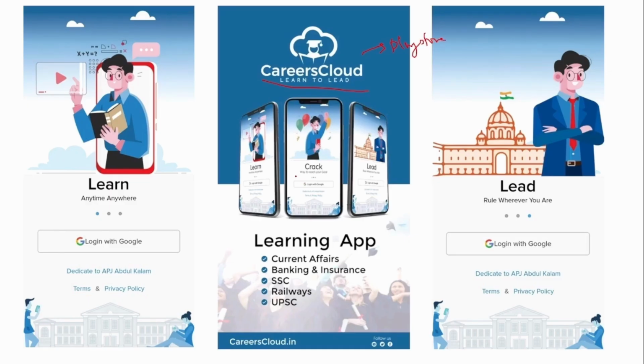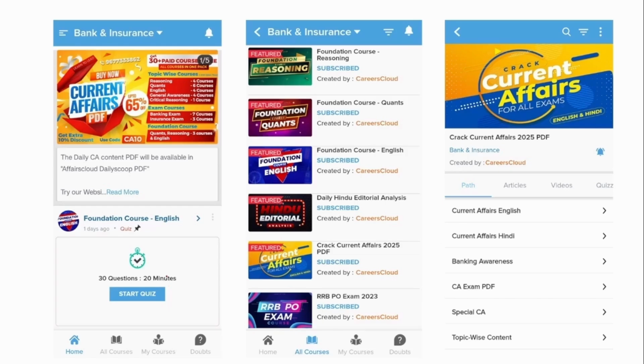After downloading it, you can easily log in using your Gmail ID. Once you have logged in, you will be redirected to a home page which contains 4 tabs beneath it. One is Home, the other is All Courses, next is My Courses, and the last one is a Doubt Session.